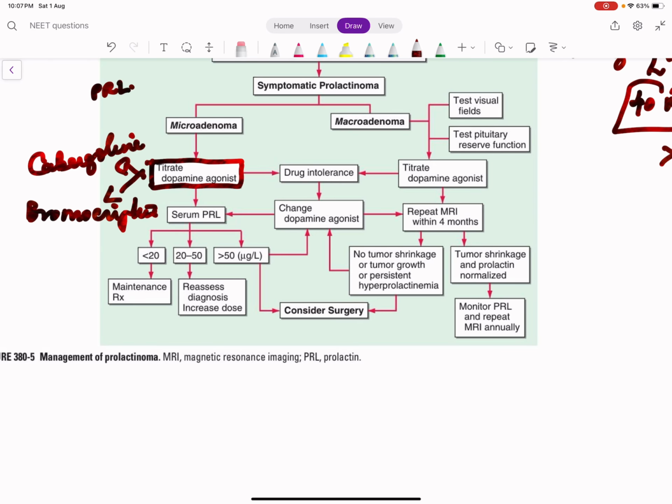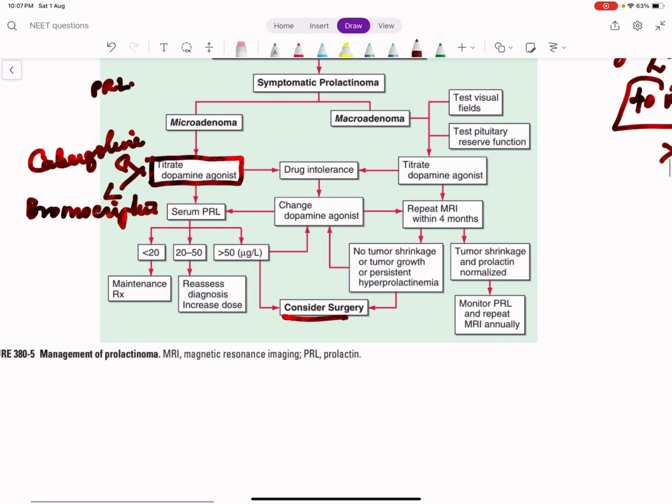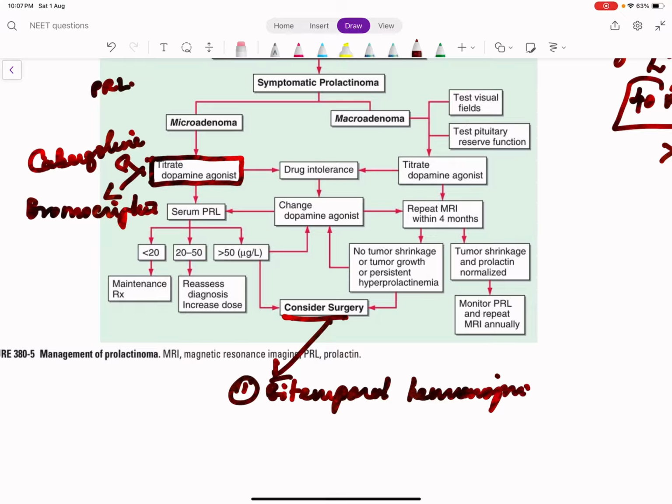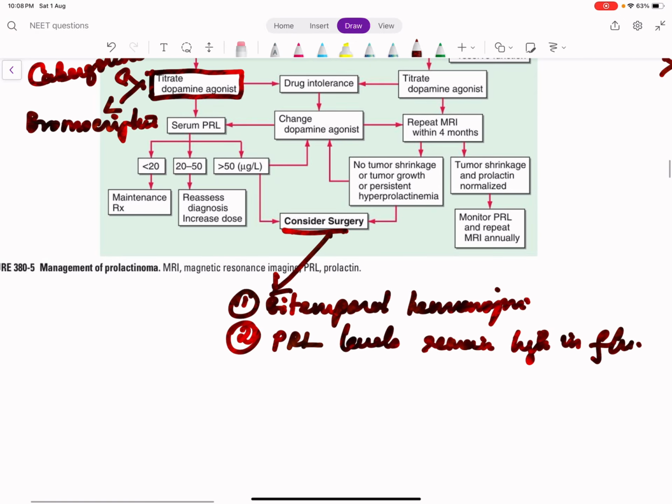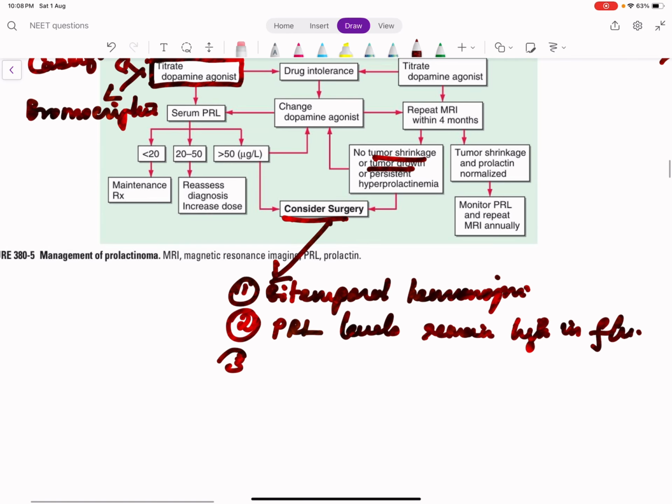That is, one, there are some mechanical effects, for example, bitemporal hemianopia. Next is prolactin levels remain high during follow-up. Or the tumor continues to grow despite treatment. Tumor growth.